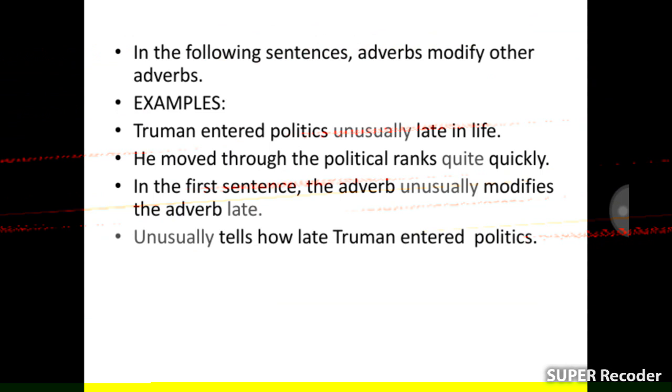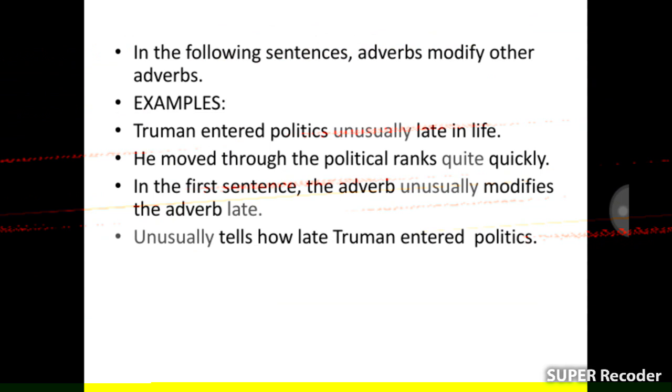In the following sentences, an adverb modifies another adverb. Example: Truman entered politics unusually late in life. He moved through the political ranks quite quickly. In the first sentence, the adverb unusually modifies the adverb late.